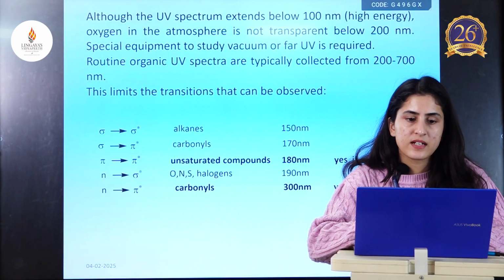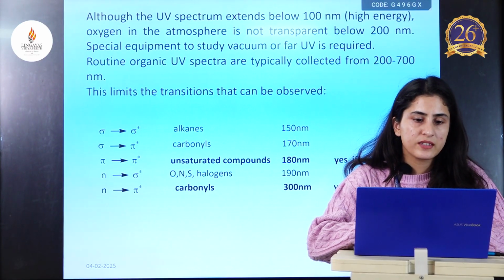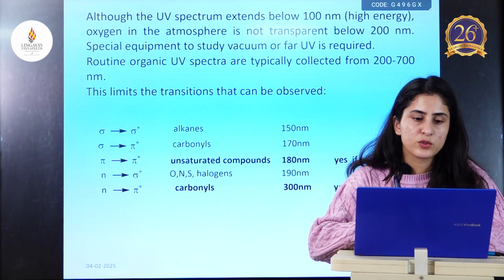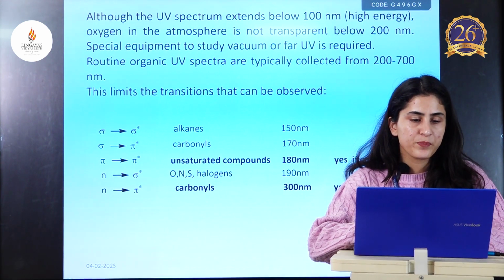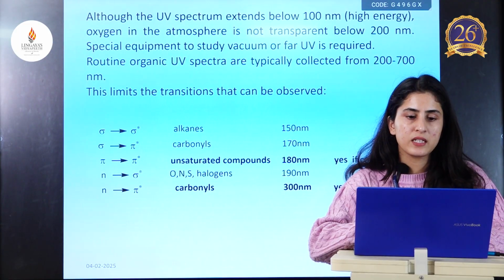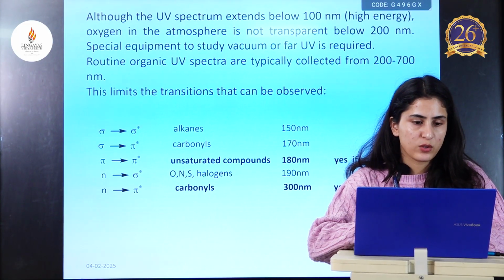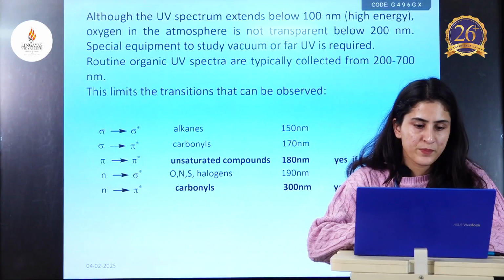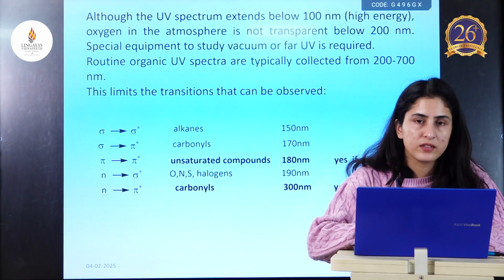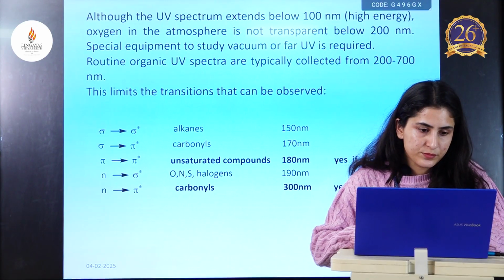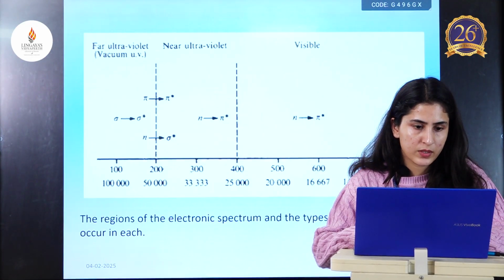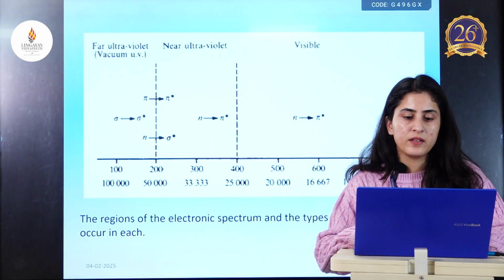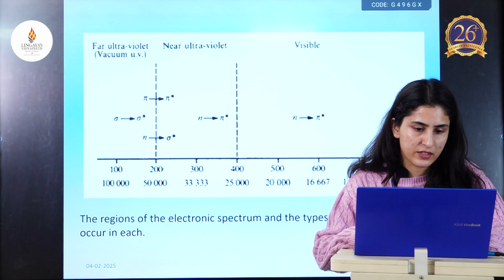Although the UV spectrum extends below 100 nanometers, oxygen in the atmosphere is not transparent below 200 nanometers. So, special equipment to study vacuum or far UV is required. Routine organic UV spectra are typically collected from 200 to 700 nanometers, and this limits the transitions that can be observed. These are some of the examples for the transitions which we studied. This shows the regions of the electromagnetic spectrum and the different types of transitions that occur in each.